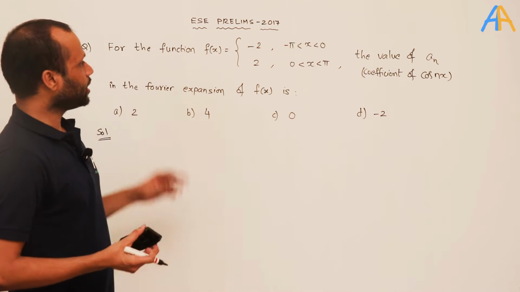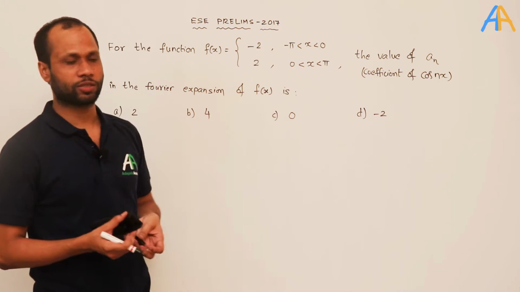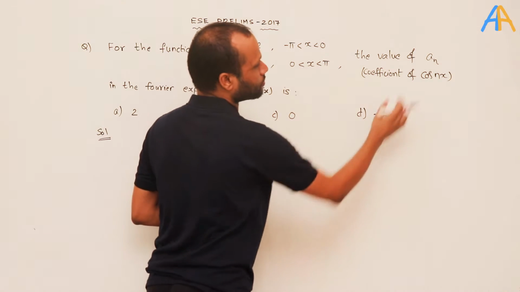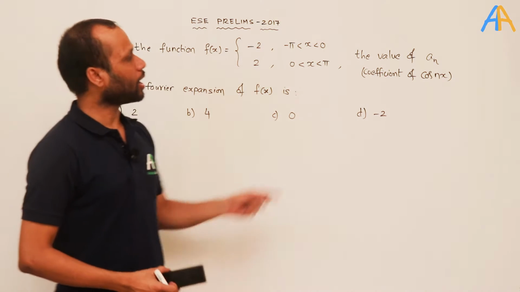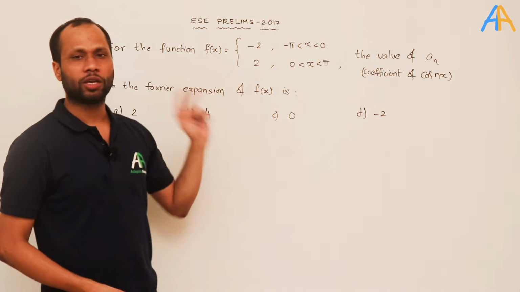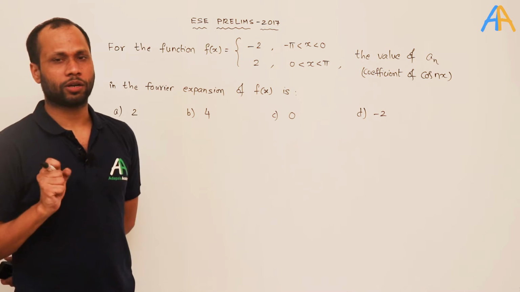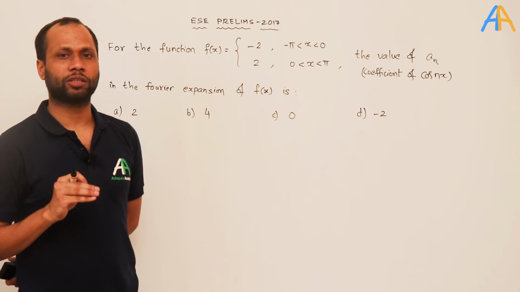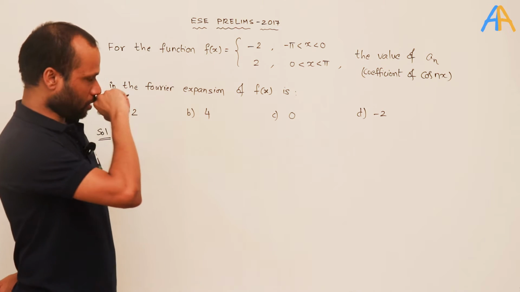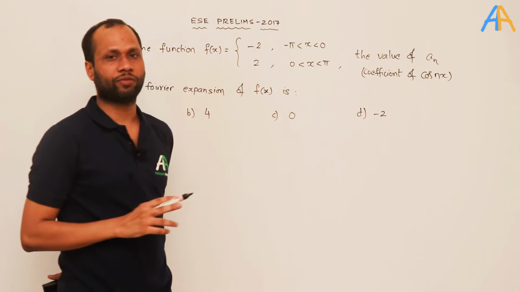For any question in Fourier series, when you have to find the coefficients of cos nx or sin nx, or the constant in the Fourier expansion of the given function, the first important thing to remember is whether the given function is an odd function or an even function.